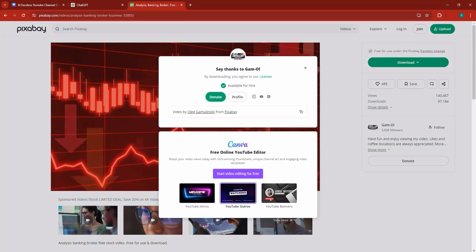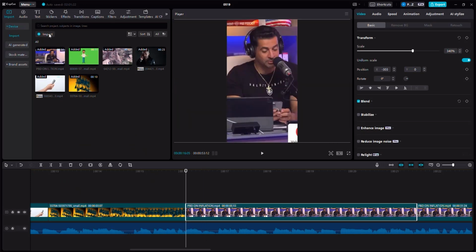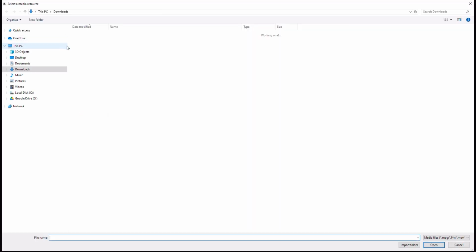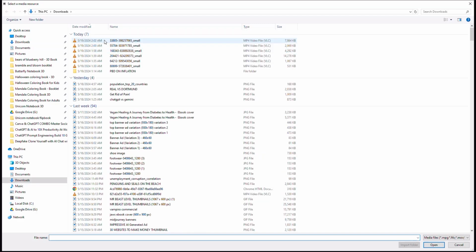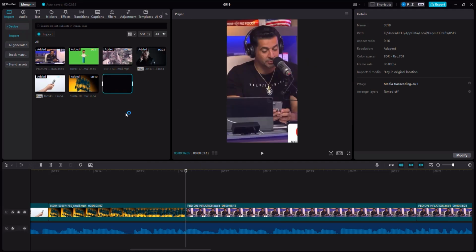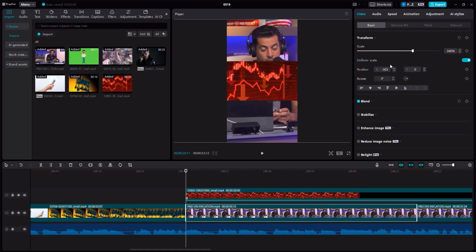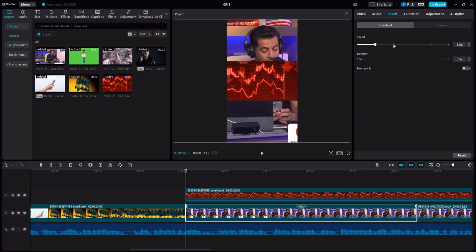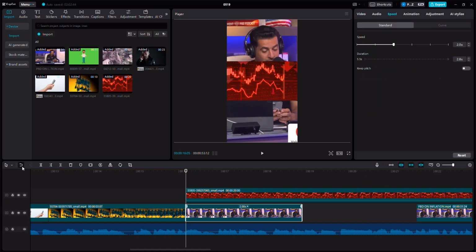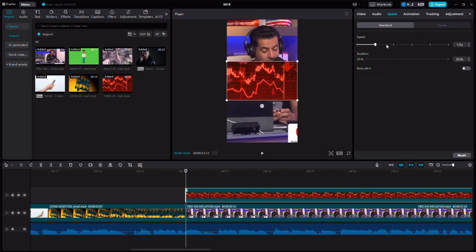So let's get right back here. And then what I'm going to do, I'm going to click on the import option right here. And I would like for you to go ahead and add this video right here. So I'm going to drag this video right about here. And we can go to the speed option, increase the speed of it. Well, not this one. I'm sorry. Let me go back by clicking the go back button. It's this one. This one is the one that I need to increase speed for.